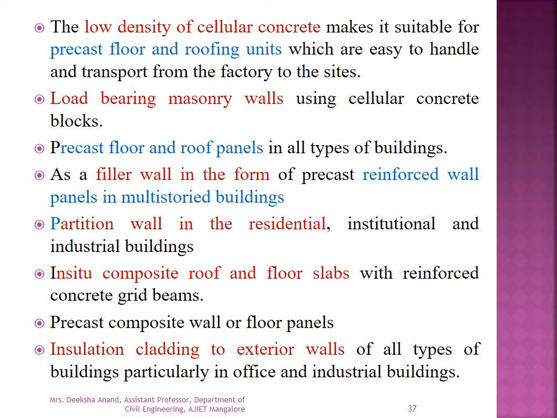The low density of the cellular concrete makes it suitable for precast floor and roofing units, load-bearing masonry walls, fire walls in the form of precast, reinforced wall panels in multi-storied buildings, or composite roof and floor slabs, partition walls in the residential, or insulation cladding to the exterior walls.